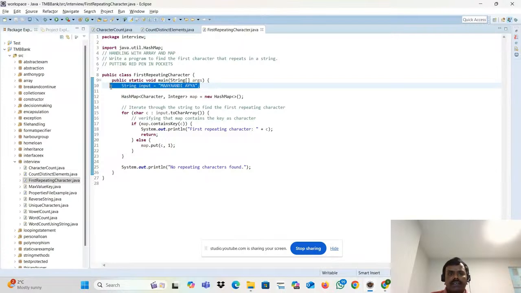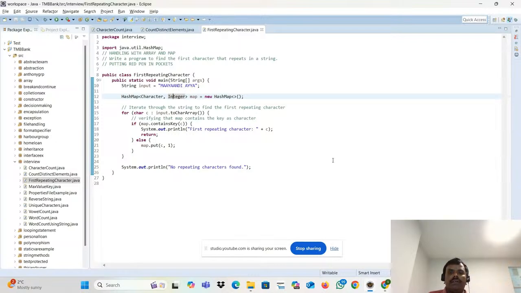So this is a string, and the question is asking for the first repeating character. Physically, if you see this, the character that is repeating here is A only.